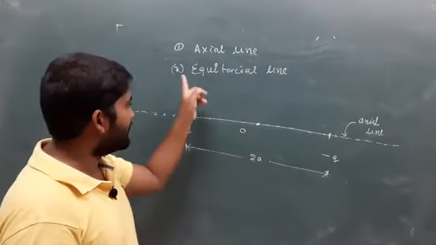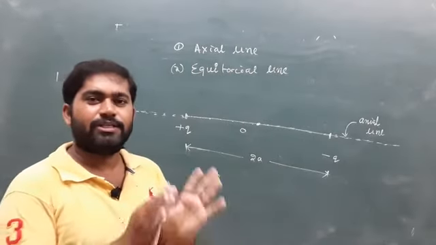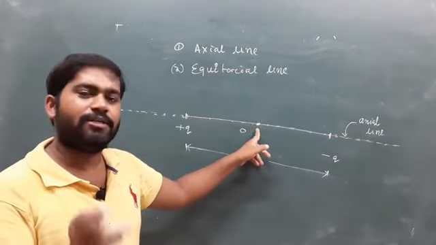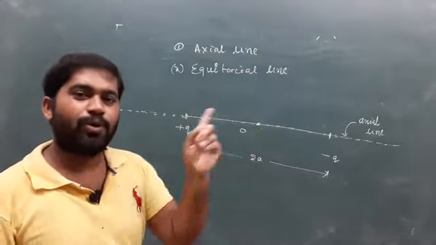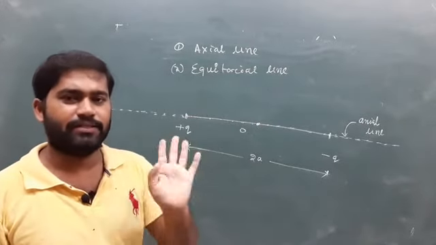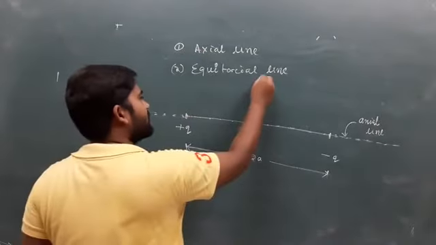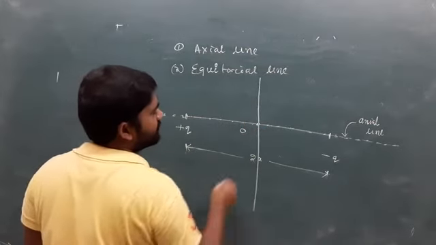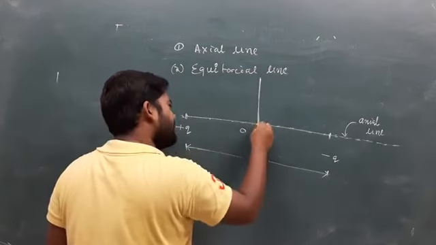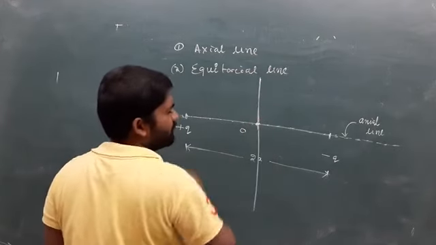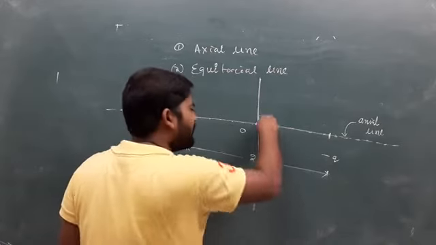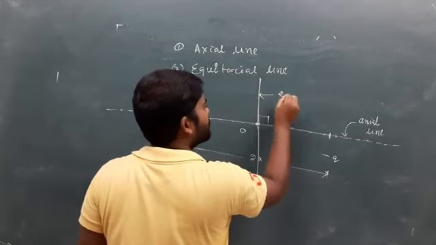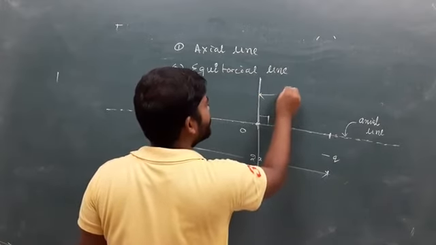If we draw a line like this, it passes through the center of the electric dipole and is perpendicular to the dipole length. That is the equatorial line.